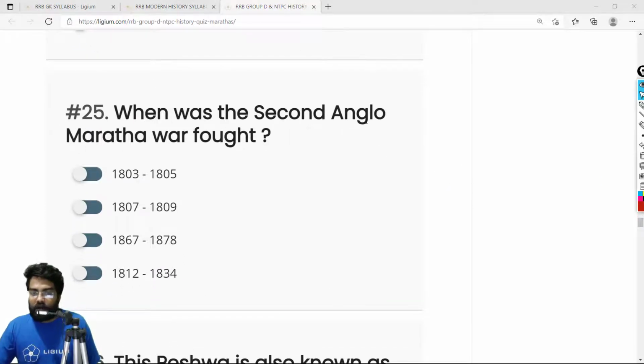So when was the Second Anglo-Maratha War fought? Okay, the Second Anglo-Maratha War was fought between 1803 and 1805. The correct answer is 1803 to 1805.